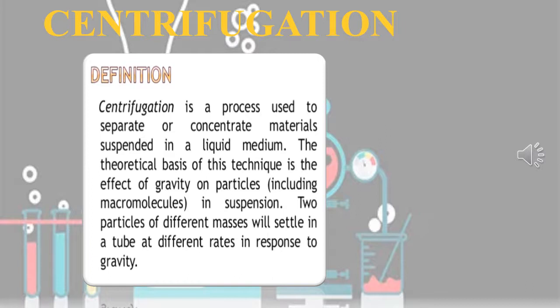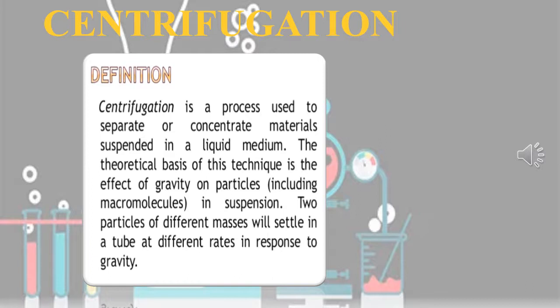So on rotation, the heavier solid particles move down to the bottom of the machine, and only the lighter liquid remains at the top. Centrifugation is the process by which fine insoluble solids of a mixture can be separated in a centrifuge, which rotates at a very high speed.